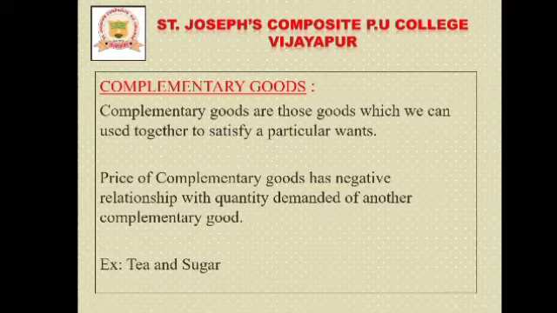In substitutes, we observe a positive relationship, but in complementary goods there is a negative relationship with the quantity demanded of the other complementary good. The examples are tea and sugar, pen and ink, bat and ball. So these are the examples for complementary goods. Under complementary goods, both goods are essential to satisfy the want. So these are substitute goods and complementary goods.